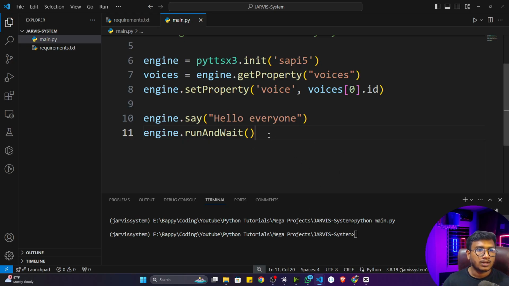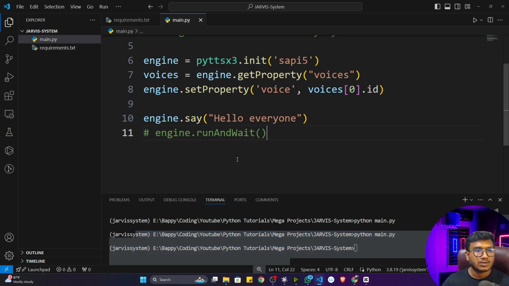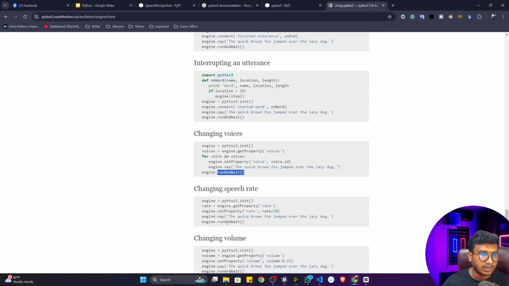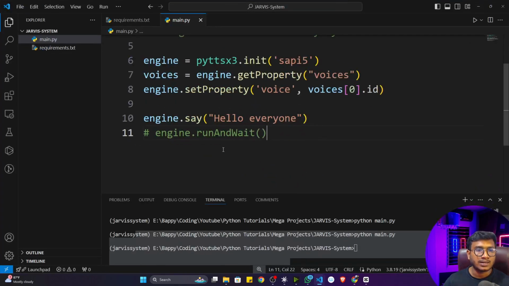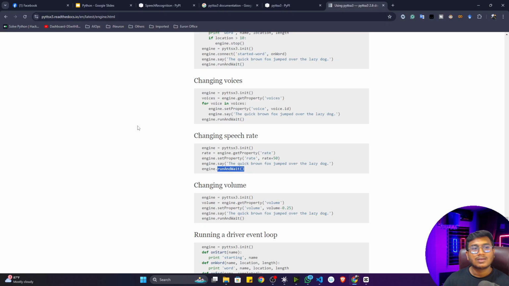Okay, hello everyone. Now let's see if I'm not giving this particular line, the runAndWait function. Now see, it won't be speaking anything. Okay, it will execute, but there is no speech. So that's why you have to use this particular runAndWait. And they have also mentioned in the documentation, you can see everywhere they're using this particular runAndWait. So again, it is their implementation. This is not my implementation. They have created their library. And if you want to use their library, you have to see their documentation. Okay, how you have to use them. Okay, that is the idea.